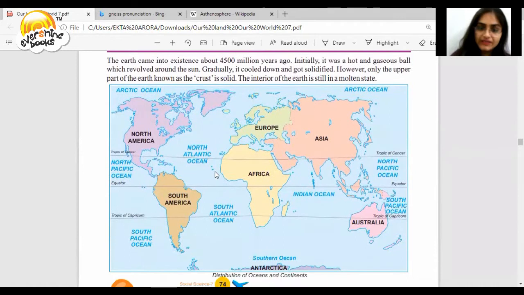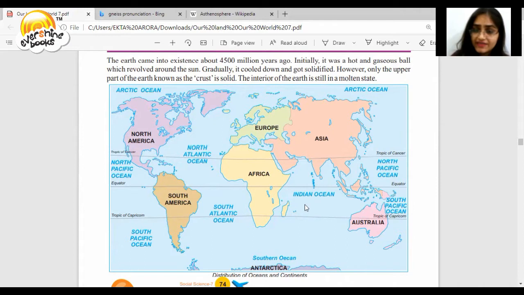If you see the earth, this is how it looks. We have a few continents and oceans. In total, we have North America, South America, Europe, Africa, Asia, and Australia. These are our continents. If we talk about oceans, on the top we have the Arctic Ocean. At the bottom we have the Southern Ocean. Here we have this Atlantic Ocean.